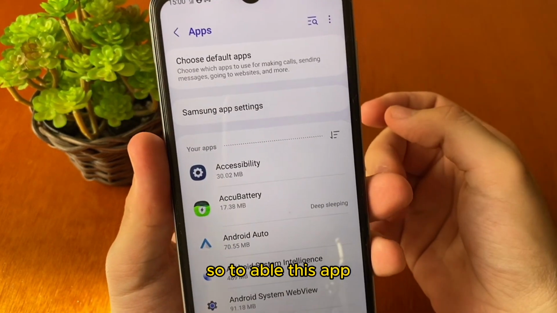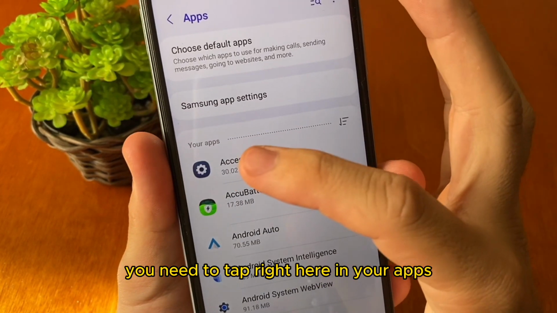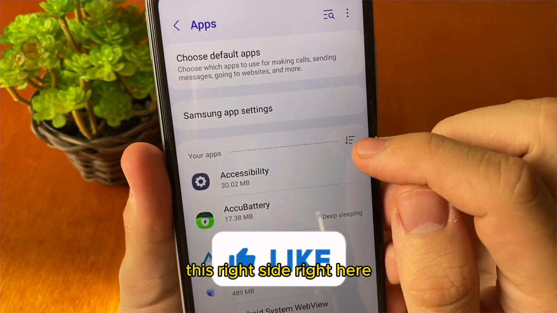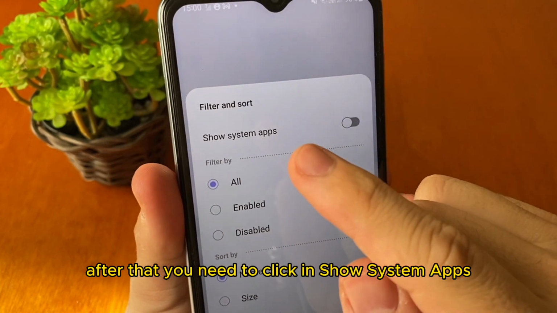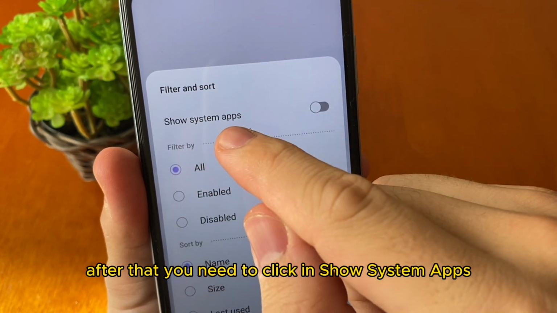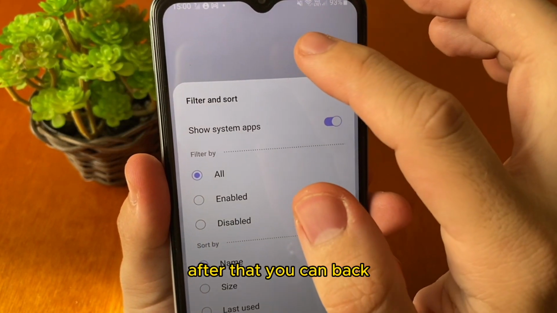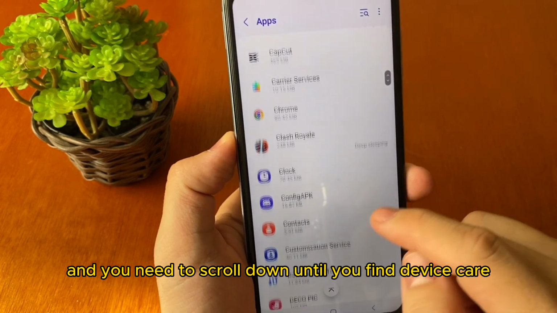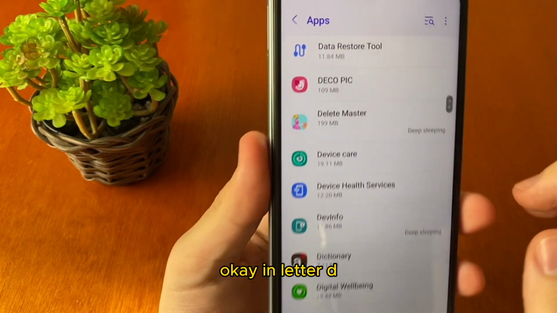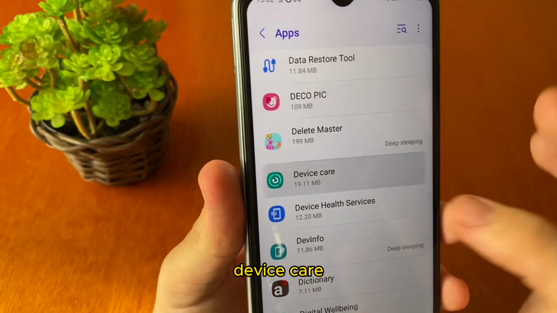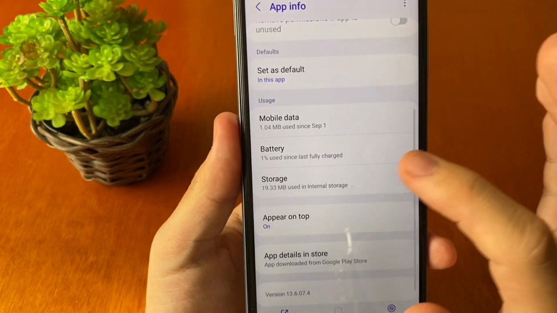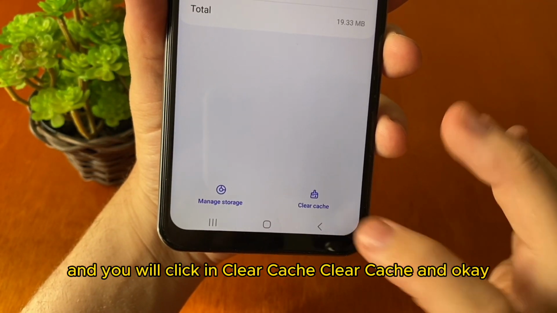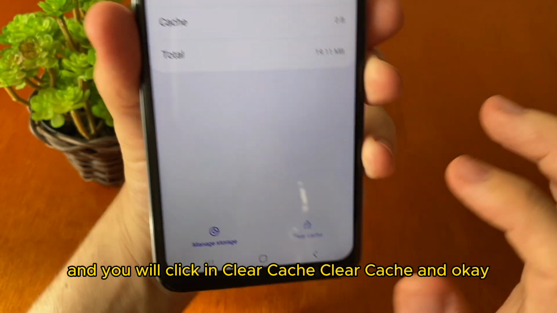So to enable this app, you need to tap right here in your apps, this right side, right here. After that, you need to click on show system apps. After that, you can go back and you need to scroll down until you find device care, okay? In letter D. Device care, scroll down, you must click on storage and you will click on clear cache and